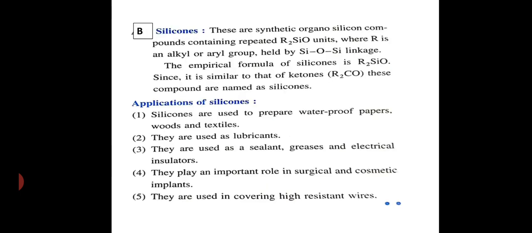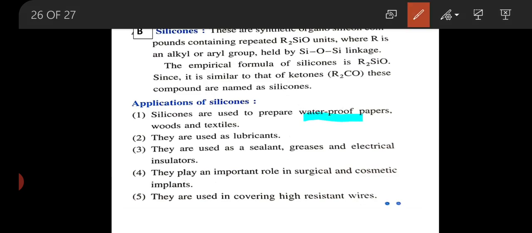Second, the compound of a group 14 element is silicon. We can explain its different applications. The first application is waterproofing of paper, textiles, and wood, and it is also used as a lubricant. It is used in the silicate, gaseous and electrical industries also. Second, it has an important role in surgical and cosmetic implantations.